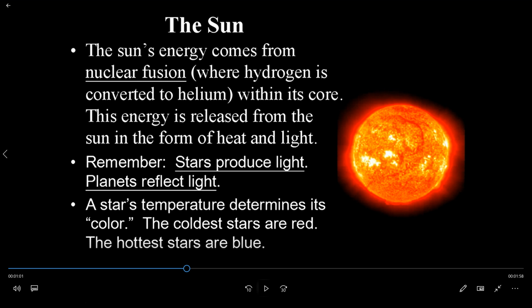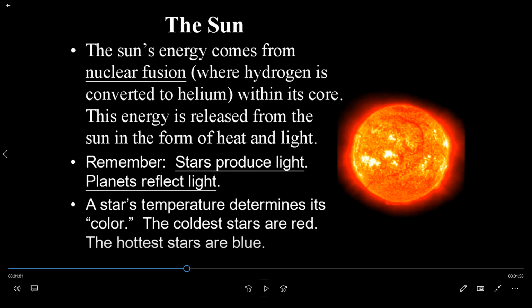Slowly we are getting the heat and the light directly at a time. You can see, when we go out at lunch time or noon, like at 12 o'clock, we get heat, and the atmosphere is filled with light. Remember, stars produce light, planets reflect light. The sun is an example of a star.